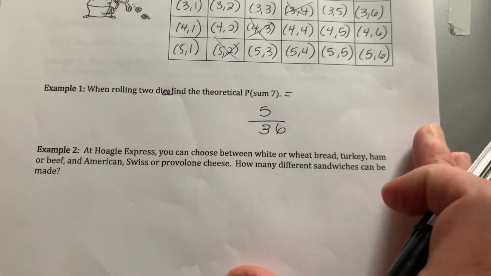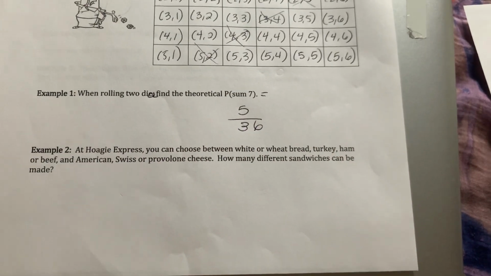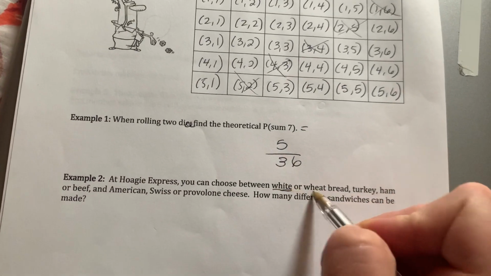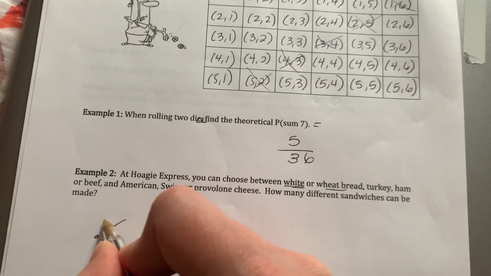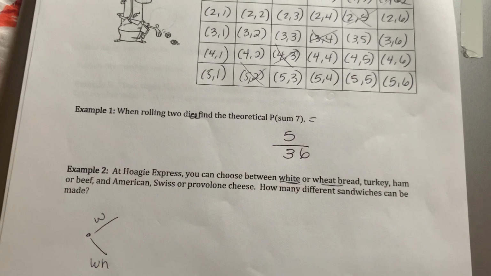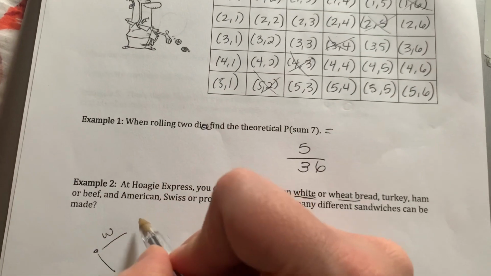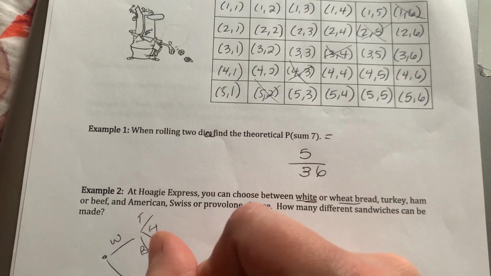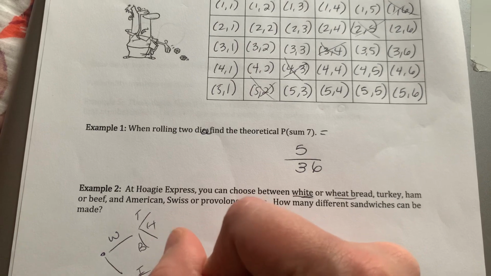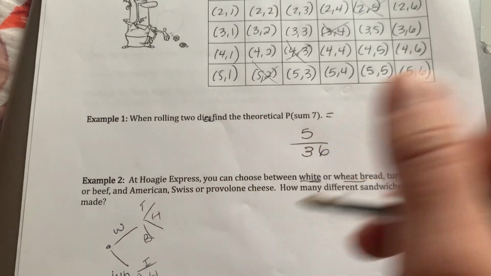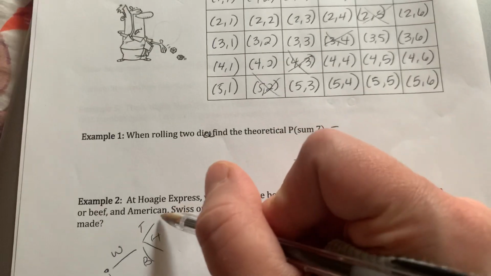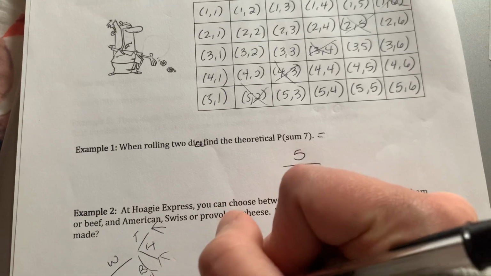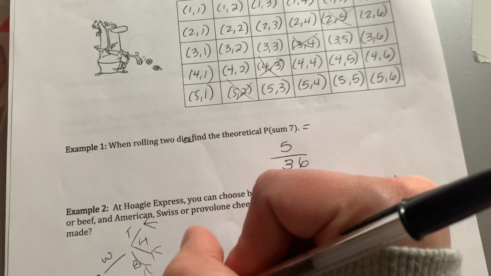Okay, so all this is just an introduction to probability. Most of you have done this in middle school. The next example says, at Hoagie Express, you can choose between white or wheat bread. So you're at the counter, and the girl says you can have white or you can have wheat. Then she says, from that bread, you can choose turkey, ham, or beef. And then from each of those meats, you could pick Swiss, American, or provolone. So I'm making a tree diagram right now to figure that out.